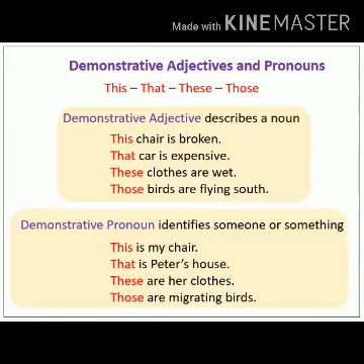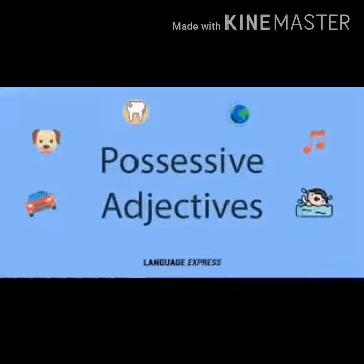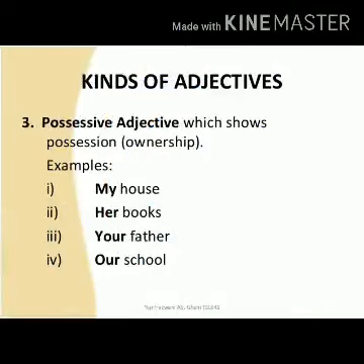Now, after demonstrative adjectives, we have possessive adjectives. These adjectives show the possession or the ownership. They answer the question whose. For example, my house. Whose house is being talked about? My. So my is the possessive adjective.